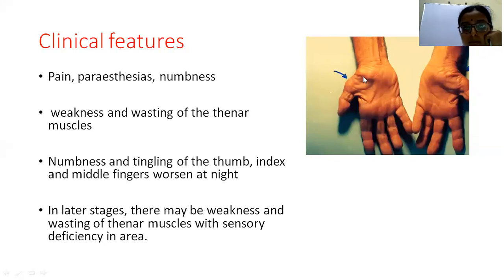The numbness and tingling will be worse at night. In later stages, there will be wasting of the thenar muscles, as we can see in this picture. So these are the different clinical features. The patient initially presents with paresthesia, tingling and numbness in the lateral 3.5 fingers.